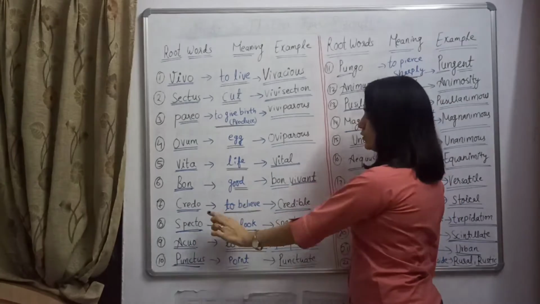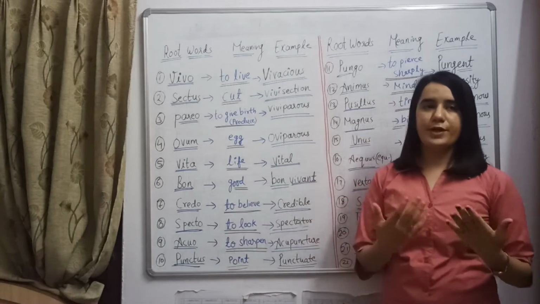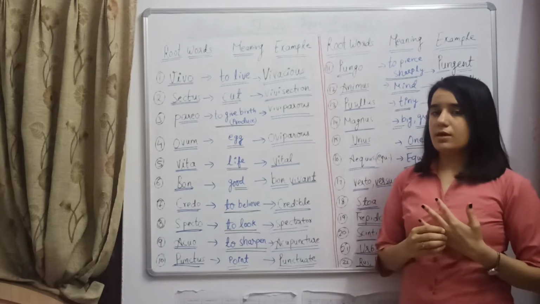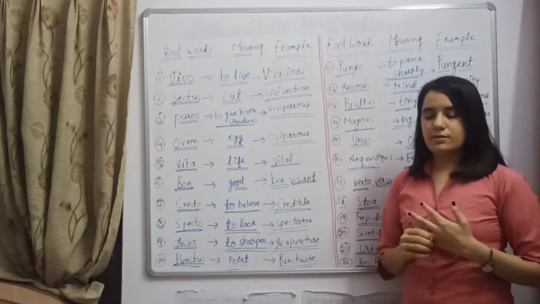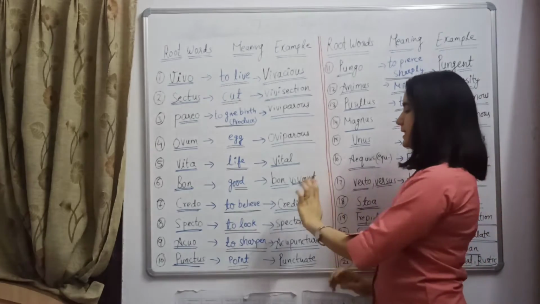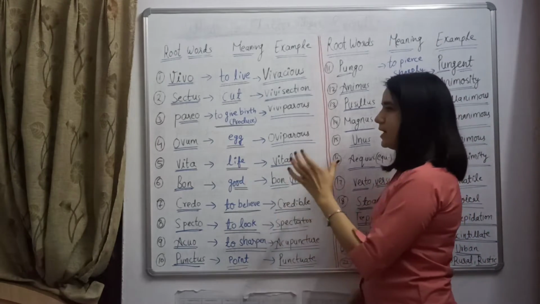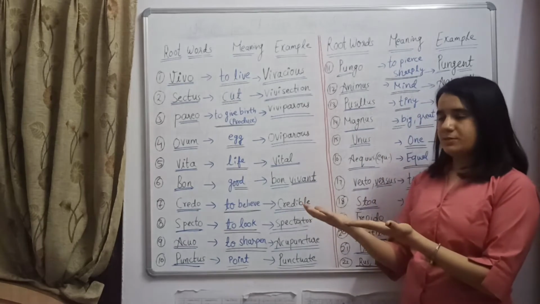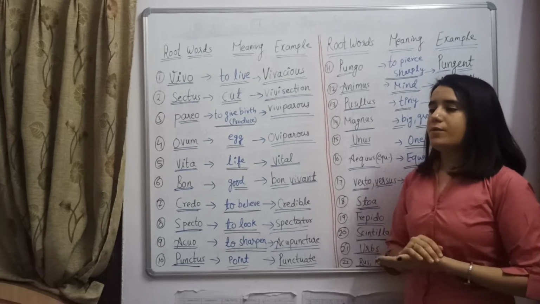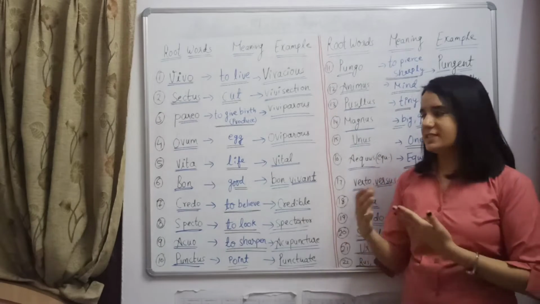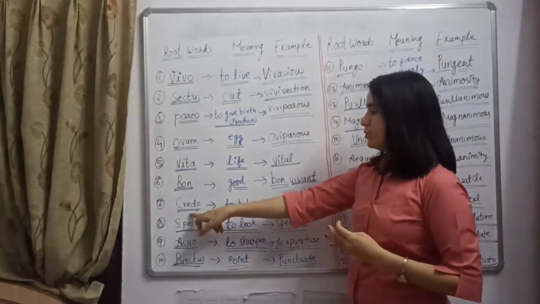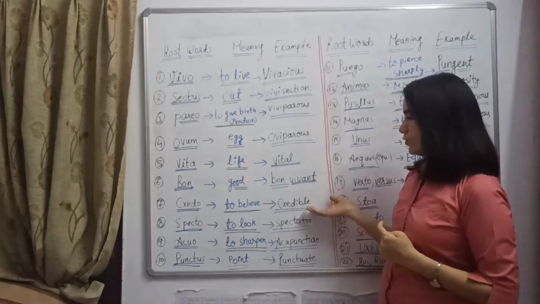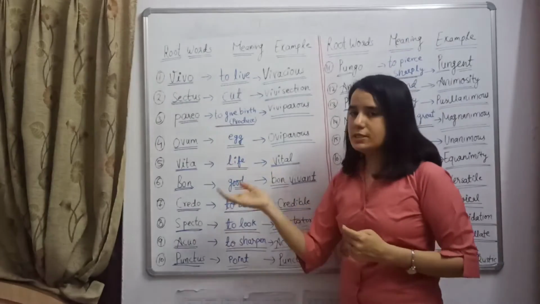Seventh one over here is credo. Credo means to believe. If we can have faith in a person, whom we can believe, or whom we can trust, then we will say that person is credible. Credible means having faith in the person. If we are telling somebody that this person is credible, it means we have faith in that person. By this root word credo we have this vocab credible. So you can easily understand the meaning of credible by knowing the meaning of this root word.